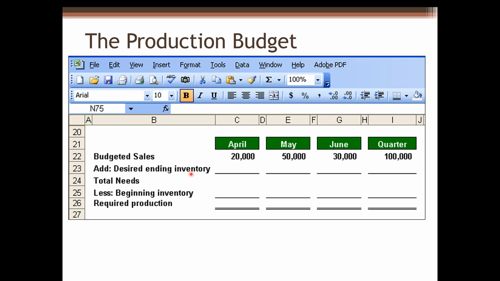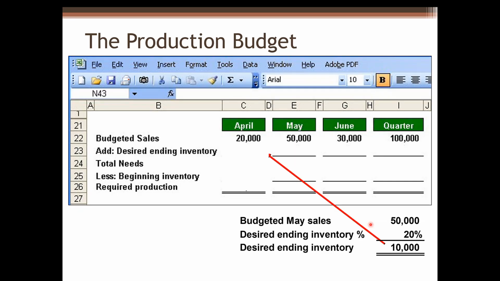For expected ending inventory, the management at the Royer Company wants ending inventory to be equal to 20% of the following month's budgeted sales in units. So for April, we can calculate designed ending inventory should be 20% of budgeted sales in units in May. So we can use 50,000 multiplied by 20% and we'll get 10,000, which is designed ending inventory in April.